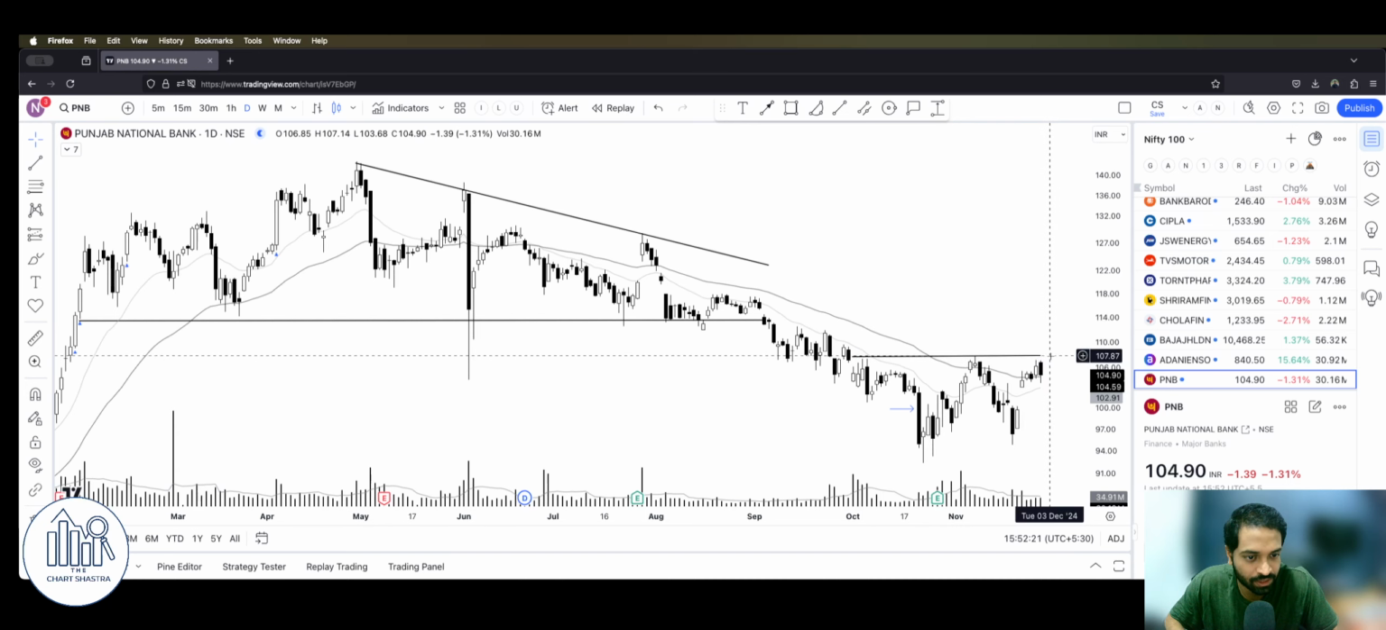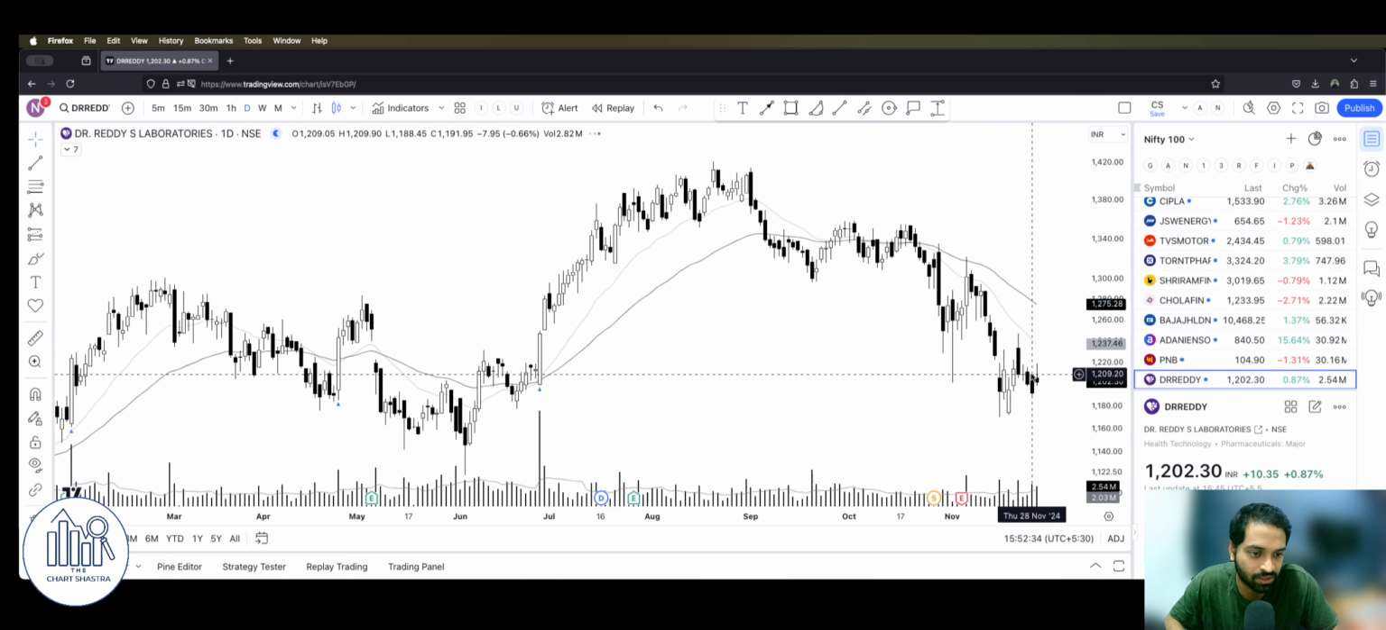Punjab National Bank, it needs to take out this 107, 108 levels. Only then we can comment. As of now, this week's price action is decent. Although if it had closed positive today, it would have indicated much strength.